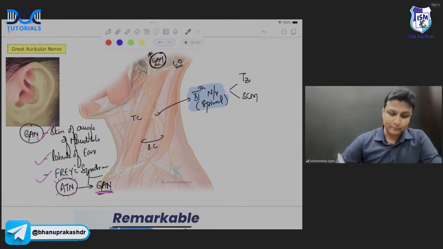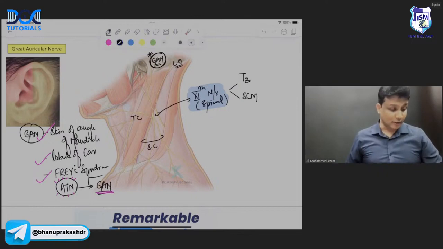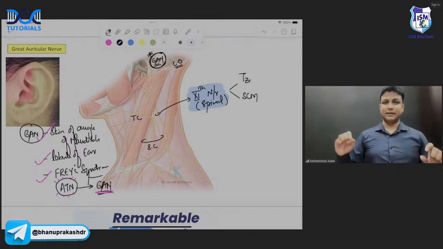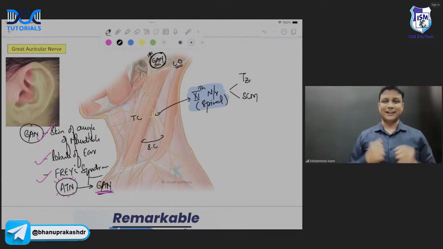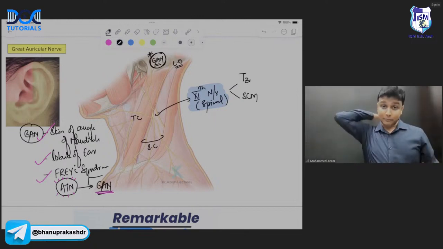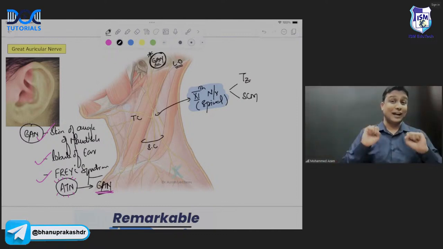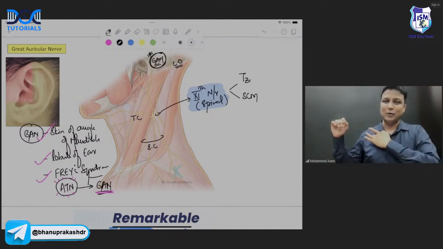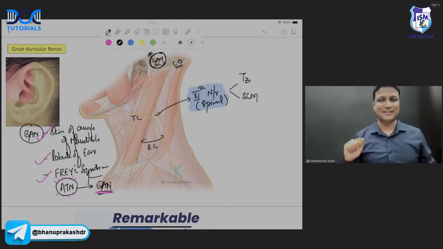Now, my dear friend, please remember here, what is the action of the trapezius muscle, sir? ठीक है ना? Thank you, Dr. Ali. Trapezius muscle, my dear friend, look at me here. अगर ये trapezius muscle होगा, if it is going to contract here, it will be helping in shrugging of the shoulders. And the fibers present behind will be helping in retraction of the scapula. And then please recall the upper limb topic. In the upper limb topic, I hope you all have learned about overhead abduction above 90 degrees. That is done by trapezius only, sir.